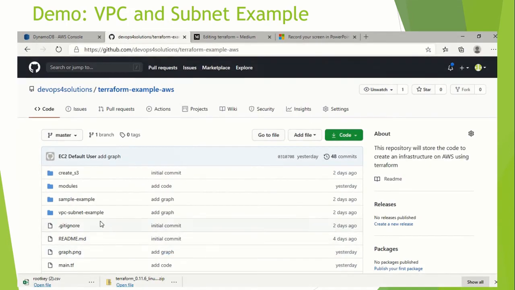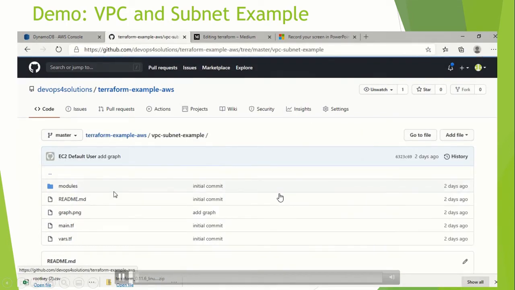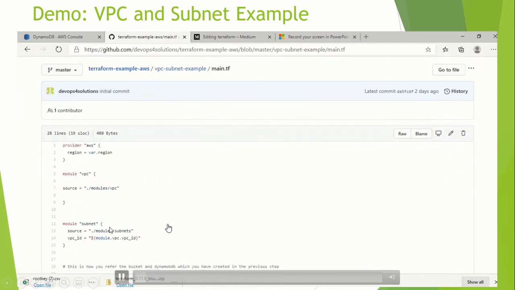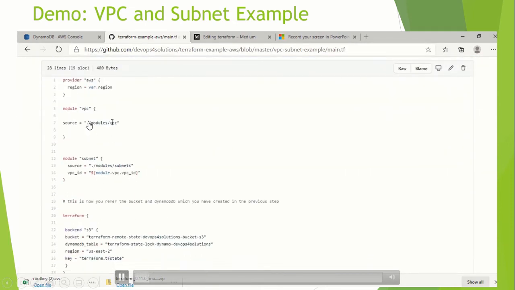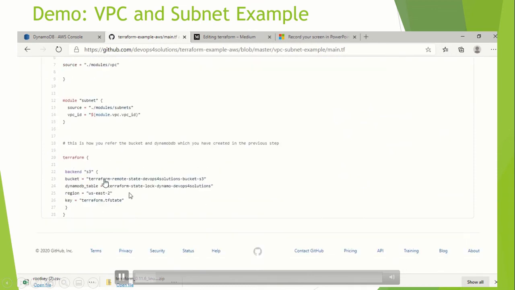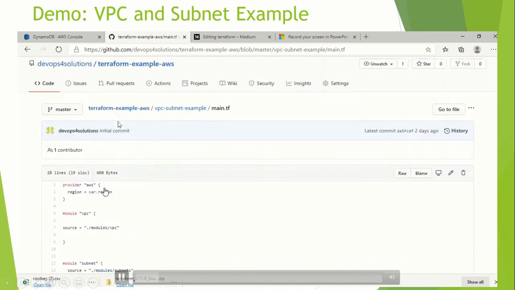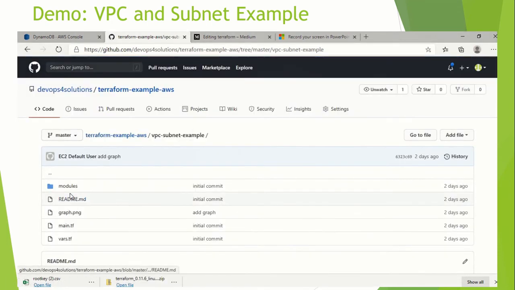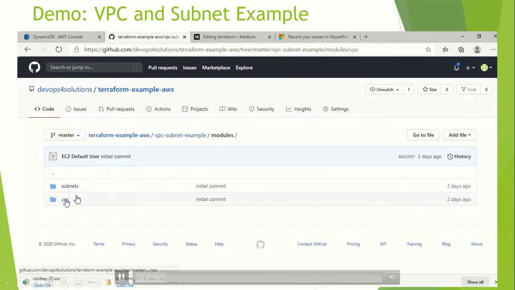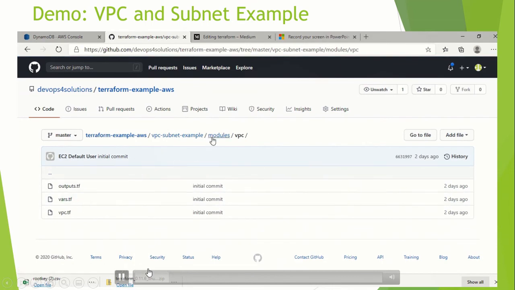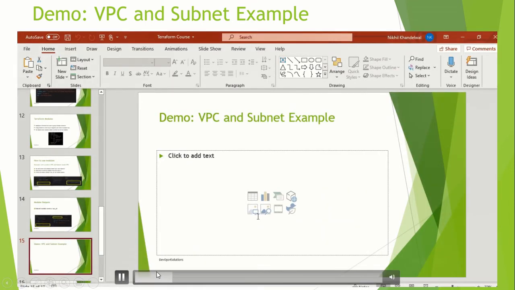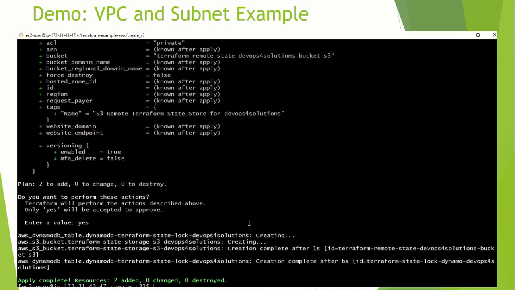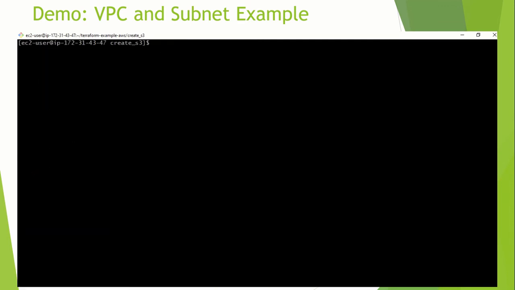Now let's do the demo. Let's create it. So I have this VPC subnet example. This is my main.tf file where you can see the code for VPC and the code for subnet. And this is how you call your S3 bucket, your backend, right? To store the Terraform state file. And these are the modules, subnets and the VPC. Okay. So now let's go to my server and I will go to the subnet example.